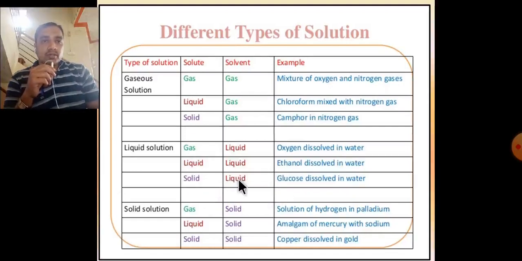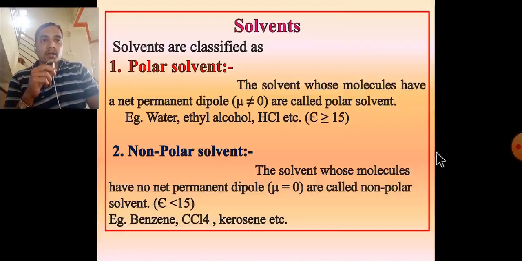Solute solid, solvent liquid: glucose dissolved in water. In solid solution, gas solute, solvent solid: solution of hydrogen in palladium. Solute liquid, solvent solid: amalgam of mercury with sodium. Solute solid, solvent solid: copper dissolved in gold. These are the different types of solution, depending on the gases, liquids, solutes and solvents.